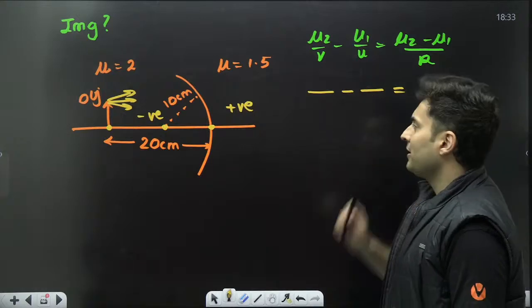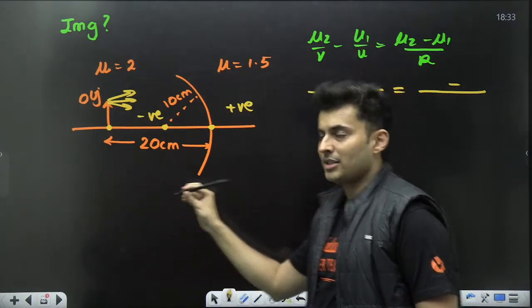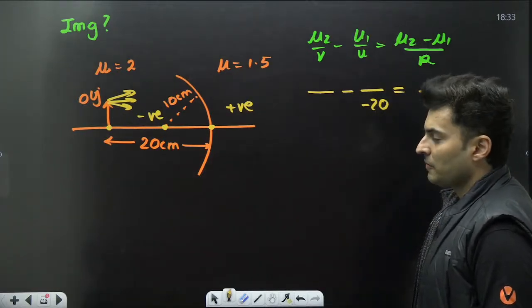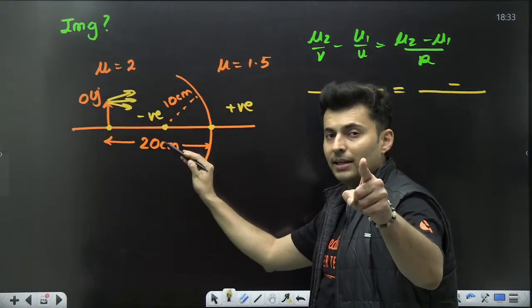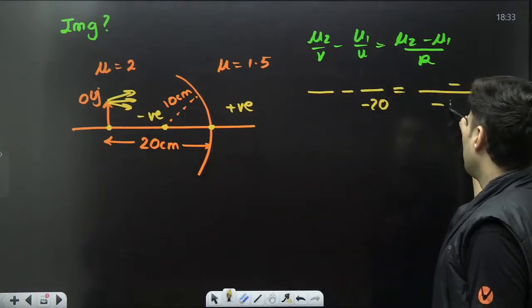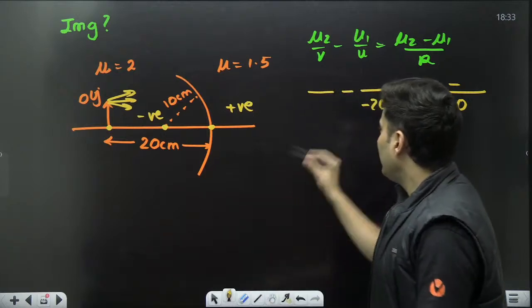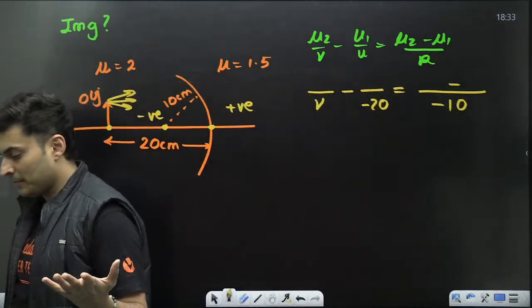First of all, object distance. Object distance will be negative 20 because it is on the negative side, so I will put it as minus 20. Next, radius of curvature. For that, look where the center is. Center is on the negative side, so it will be minus 10. Then the v value I do not know, so I'll just leave it as it is. In fact, we have to find that out.